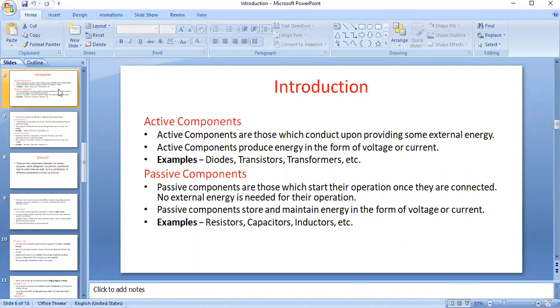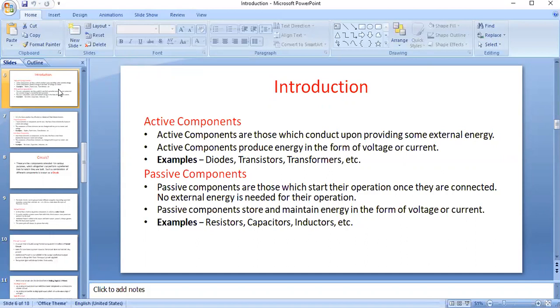Active components are those that conduct only if we provide some external energy or external supply. If we give an external supply to those components, they will start conducting. Those are nothing but active components.